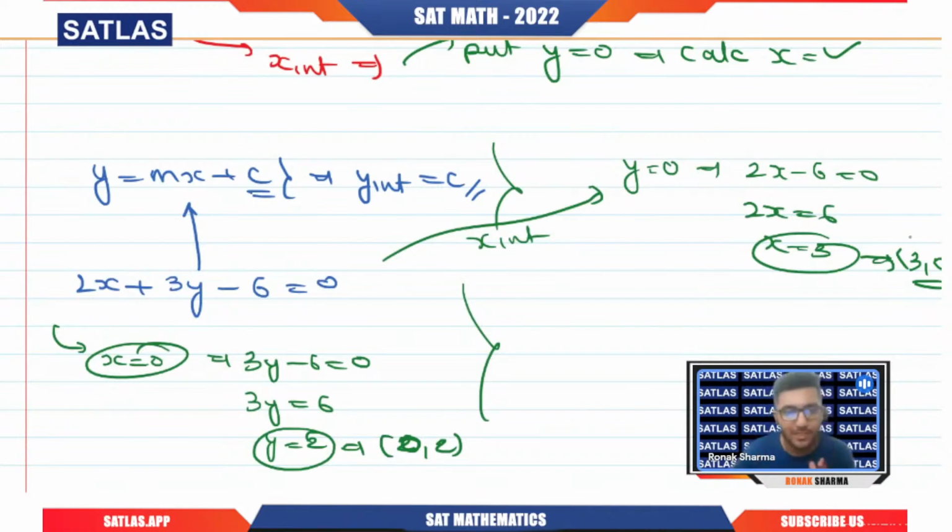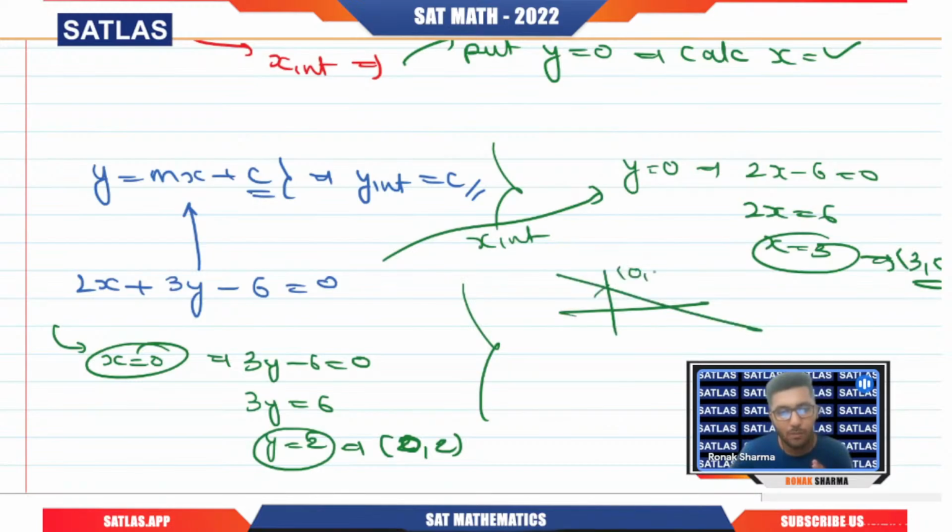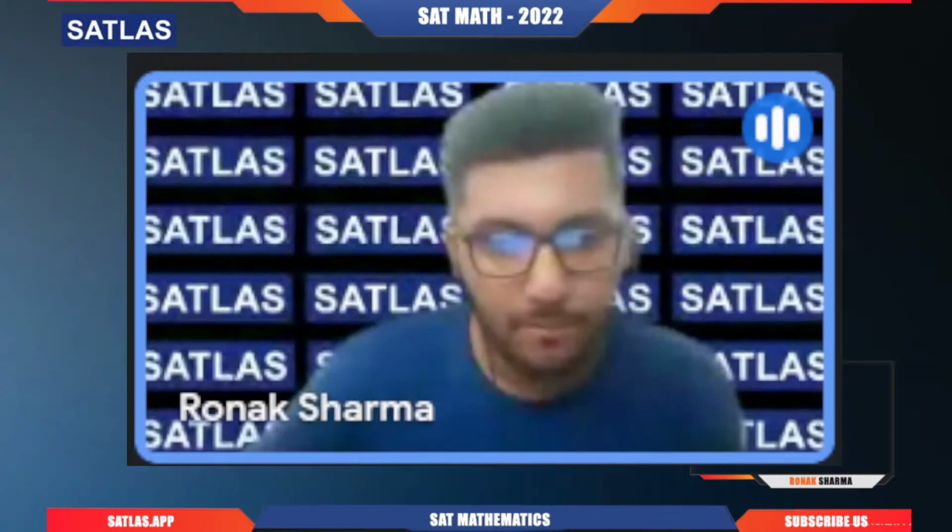The moment you get the x-intercept and y-intercept, you can quickly see the nature of the line. Because this point is 0 comma 2 and this point is 3 comma 0, just plot those two points, join them, and you will have the straight line. Got it? Do you have any doubt regarding the intercept or any other thing?